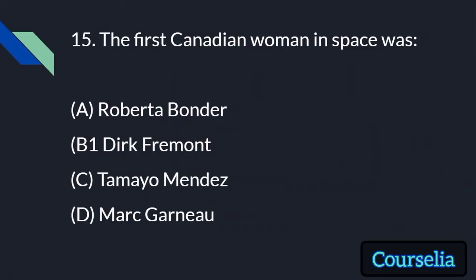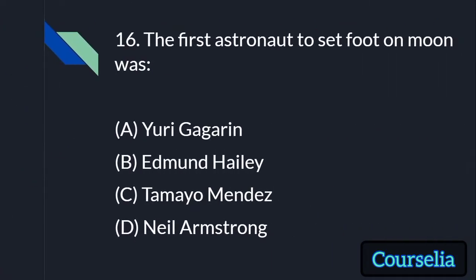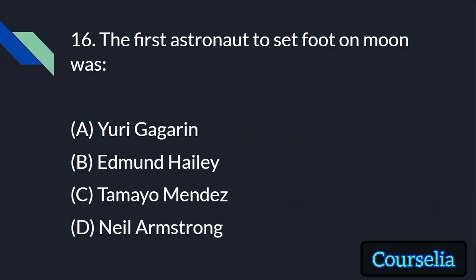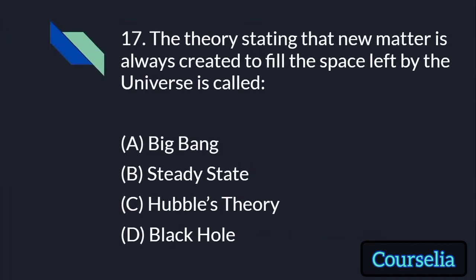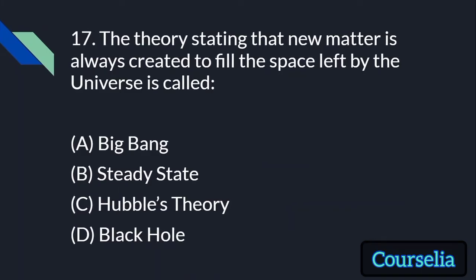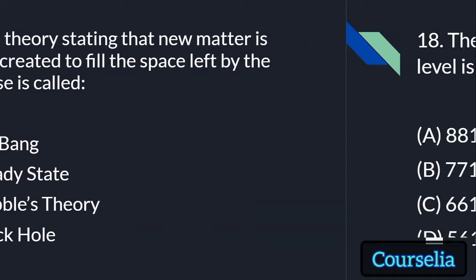The first Canadian woman in space was Roberta Bonda. The first astronaut to set foot on moon was Neil Armstrong. The theory stating that new matter is always created to fill the space left by the universe is called Big Bang, steady state, Hubble's theory, black hole. The answer is steady state theory.